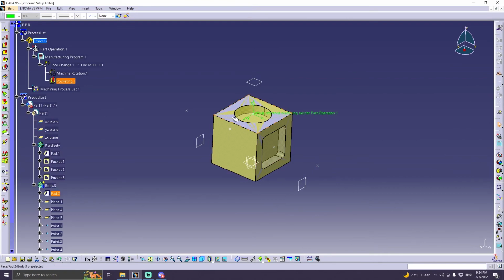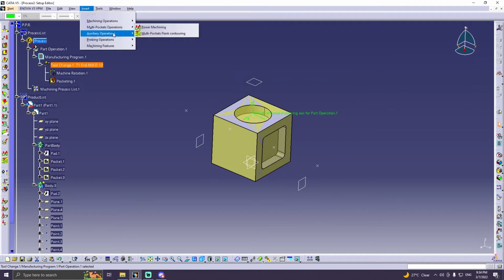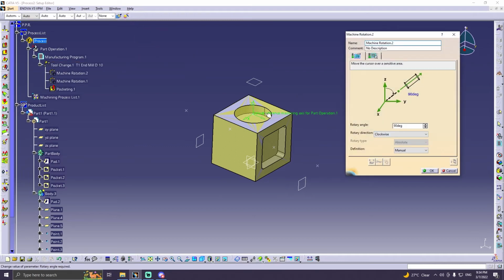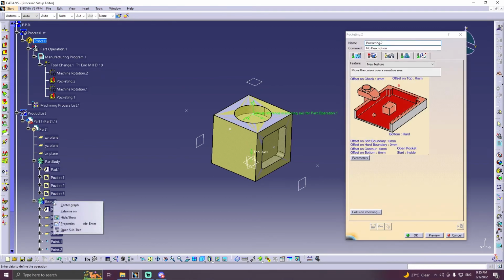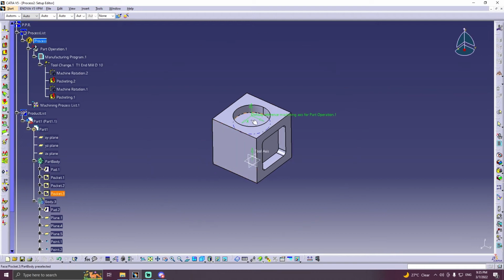Next, we will machine the top part. We will first again rotate the tools using the machine rotation. Since the reference is over here, we will select 0 degree. Again, the same with previous features, we will also use pocket again. First we will hide the stock, and then the same method again.